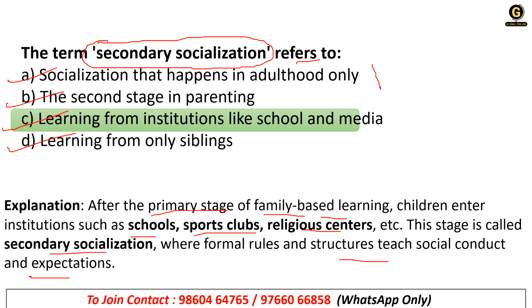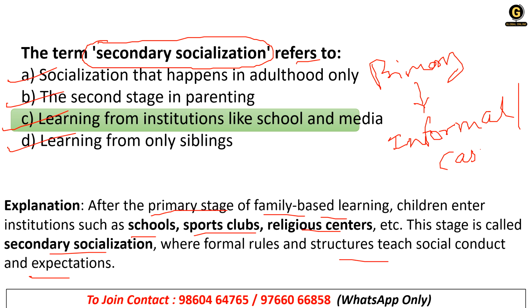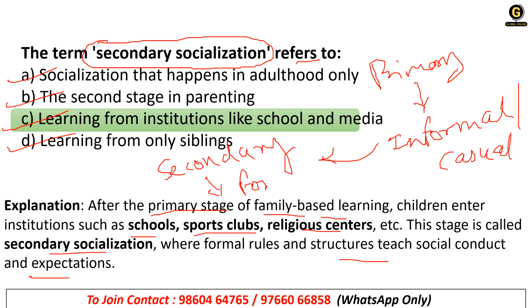See, the primary one, which is informal, we can say, or also we can call it casual. But when the child has developed his primary stage, or after completing the primary stage, he will move to the secondary one, which is formal.